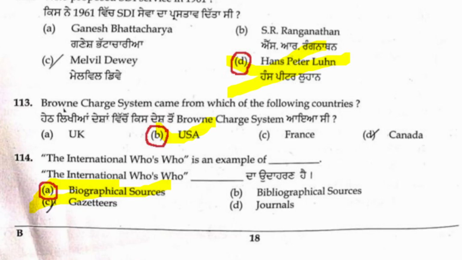113. Brown charging system. Brown charging system came from which of the following countries? This came from the USA. So it is an important, previous question. 113 B is the right answer, out of the four options.